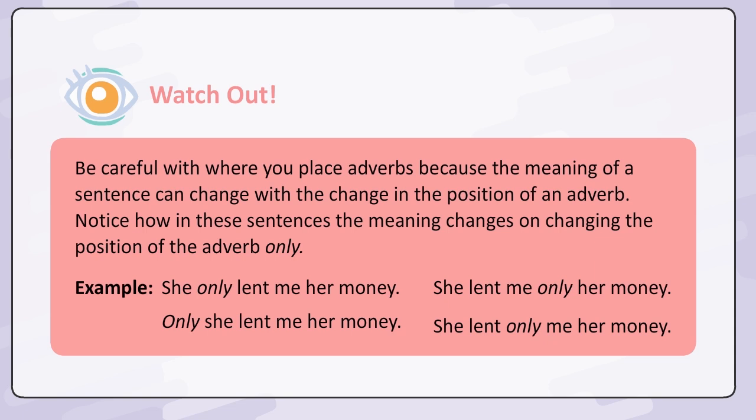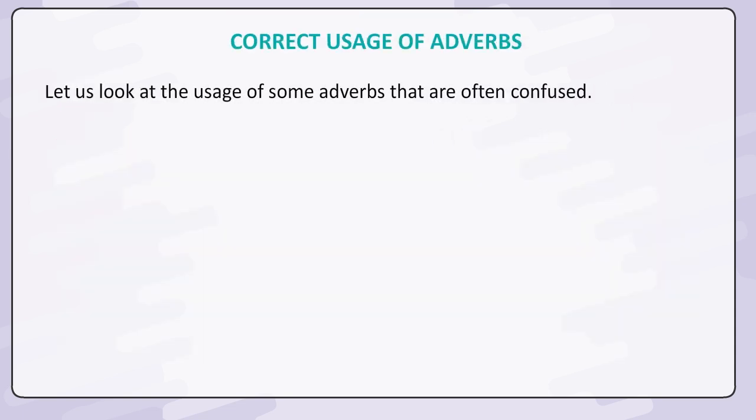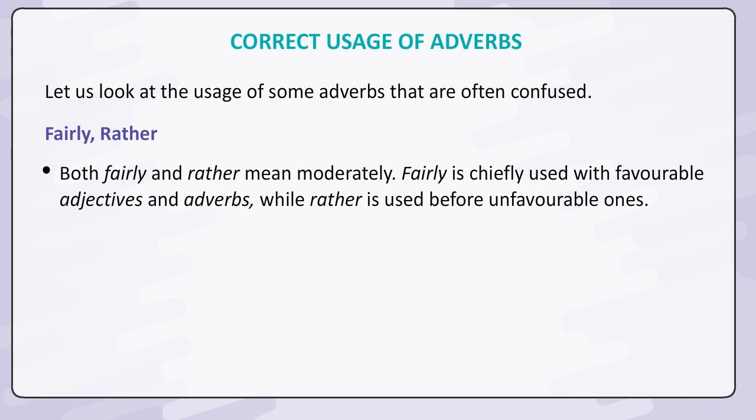Example: she only lent me her money. She lent me only her money. Only she lent me her money. She lent only me her money. Correct usage of adverbs. Let us look at the usage of some adverbs that are often confused. Fairly, rather. Both fairly and rather mean moderately. Fairly is chiefly used with favorable adjectives and adverbs, while rather is used before unfavorable ones.